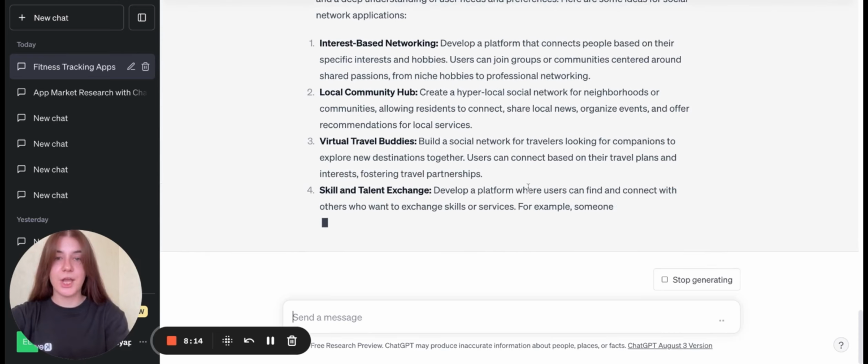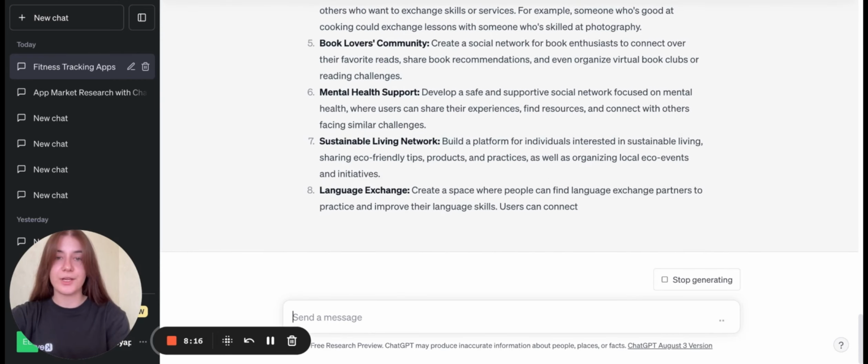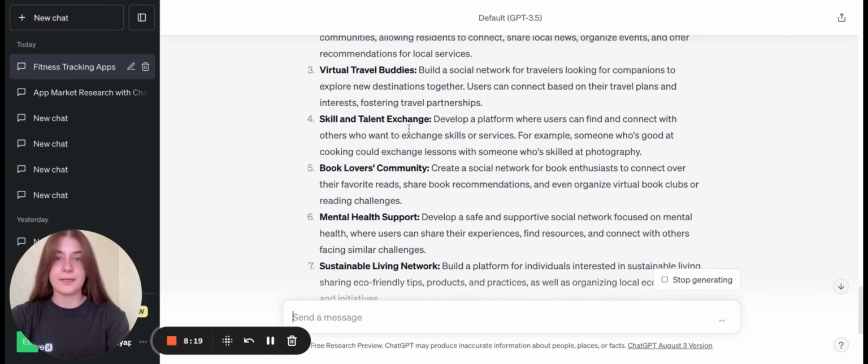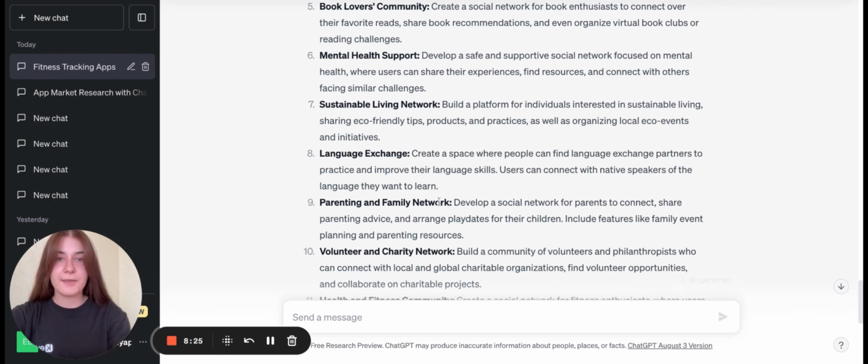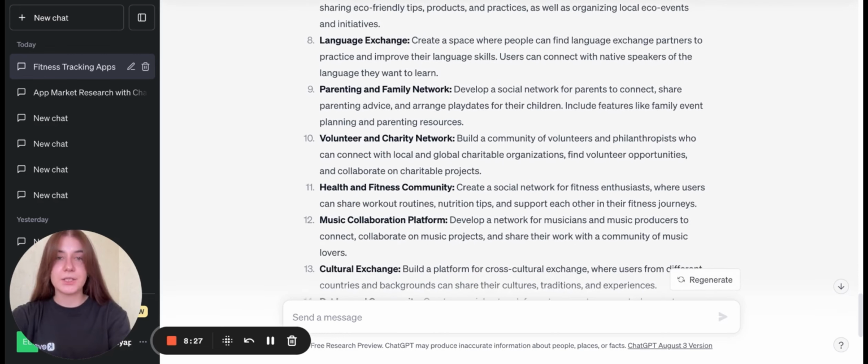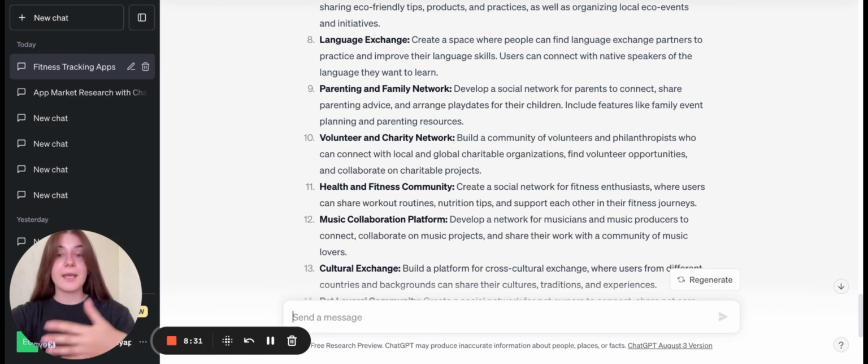And we see that ChatGPT starts to generate some ideas like virtual travel buddies, mental health support, language exchange. And within these ideas, you may find the one which suits you the best and just develop it.